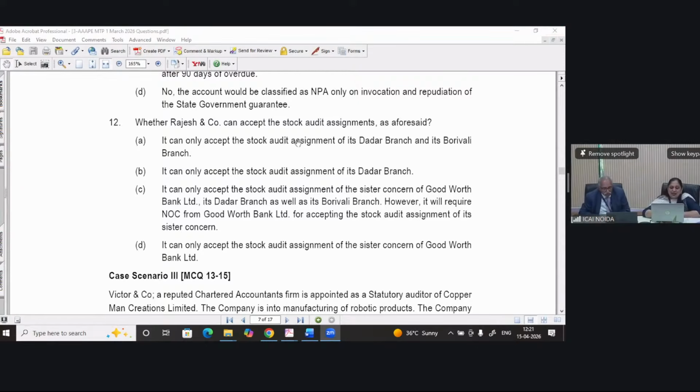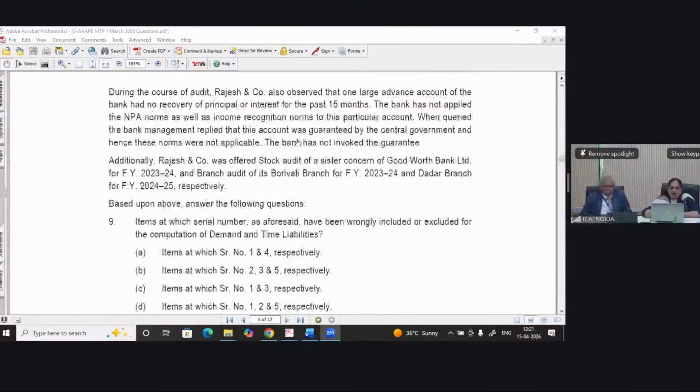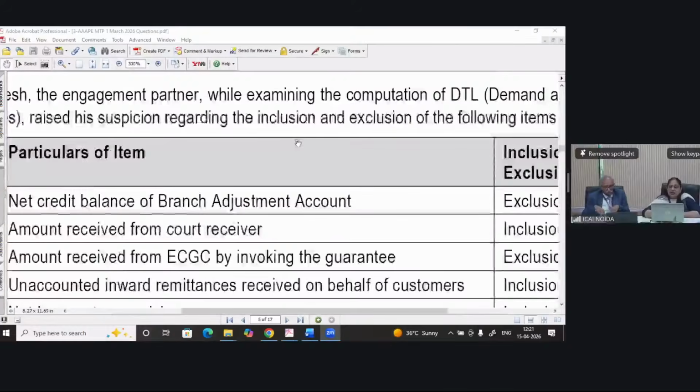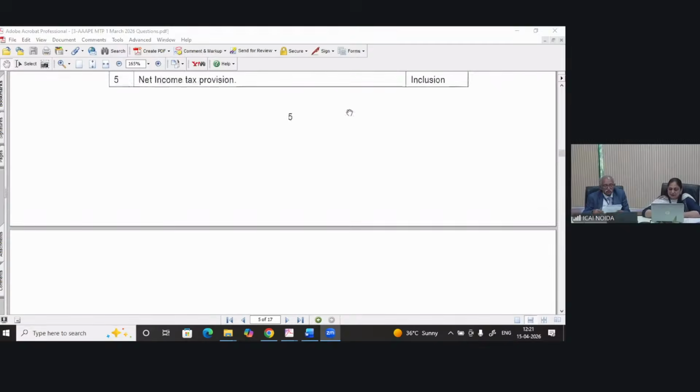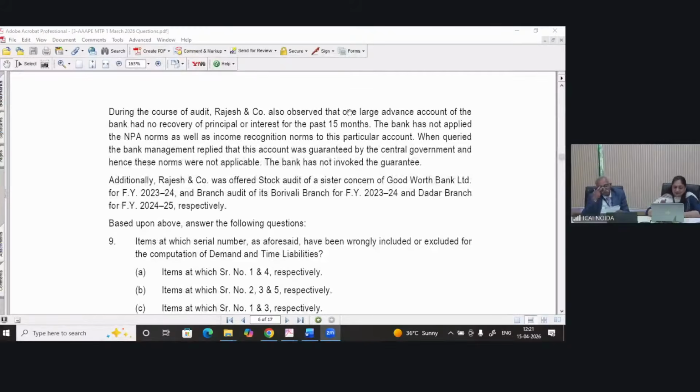Let's move towards the situation. Rajesh and company is appointed branch auditor of its Borivali branch for 23-24 and Dadar branch for 24-25. And he is offered stock audit of 23-24.